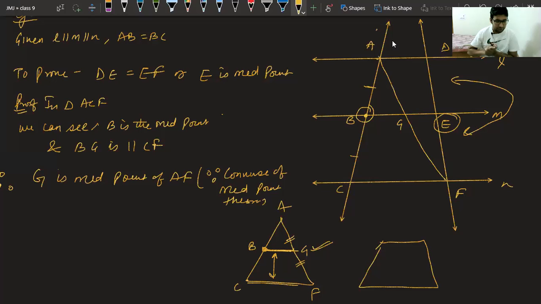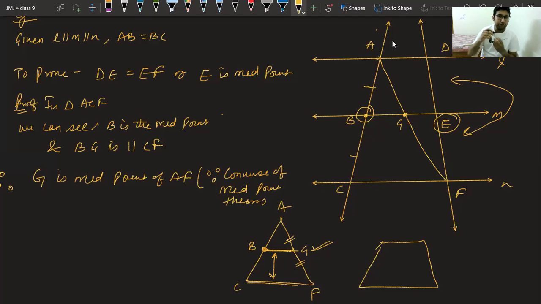So class, is our question complete now or we have to do something else? Class, what do we do now? We have got that this G is a midpoint. Now what should we do? Which triangle should we take? Please answer. Which triangle should we take now? Again, we have to see the reverse triangle.